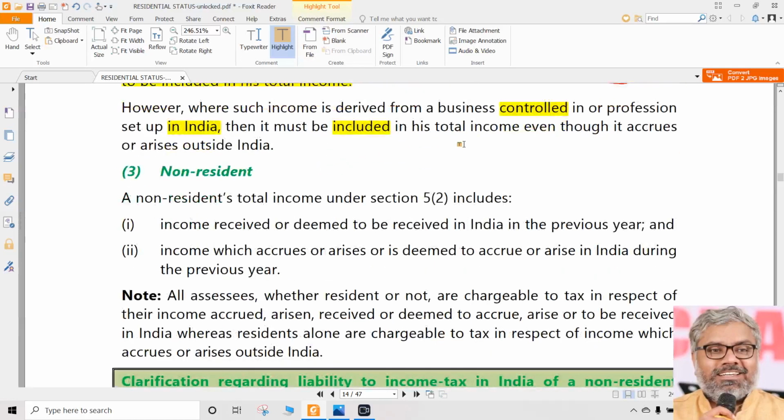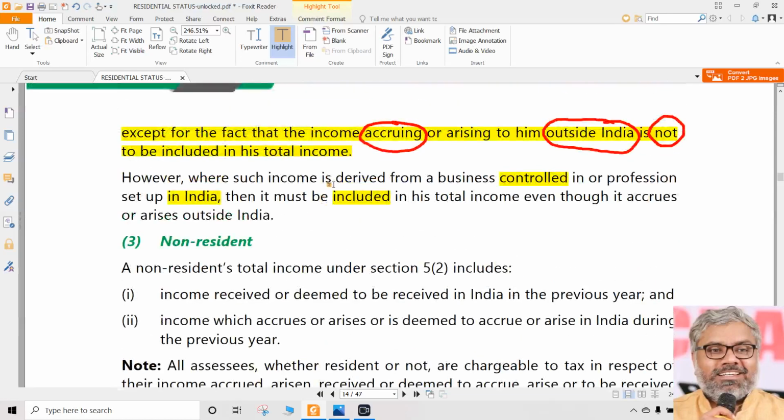So normally for RNOR, any income accruing or arising outside India would not be taxable. However, if such accruing or arising is happening outside India, however, that business is controlled from India, then this exception will not apply. Then it is included in the total income, though it is accrued or arising outside India.